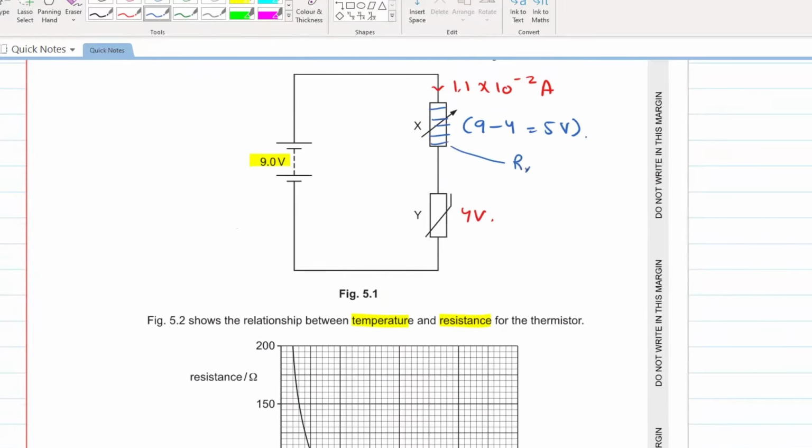Resistance of X is equal to voltage across X divided by the current across X. What is the voltage across X? 5. What is the current? 1.1 into 10 raised to the power of minus 2. The resistance of X comes out to be 450 ohms. Simple as that, nothing complicated here.